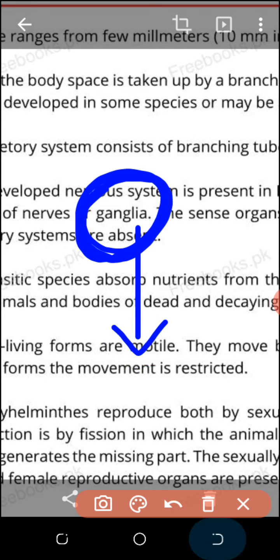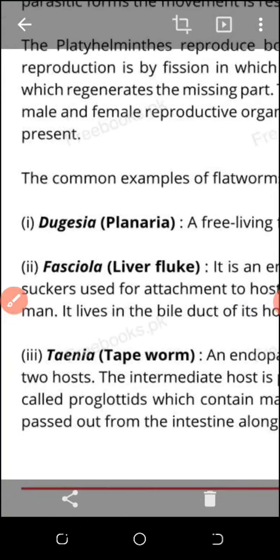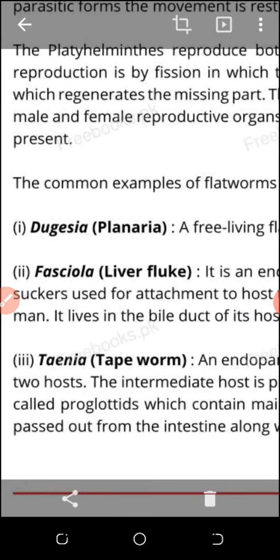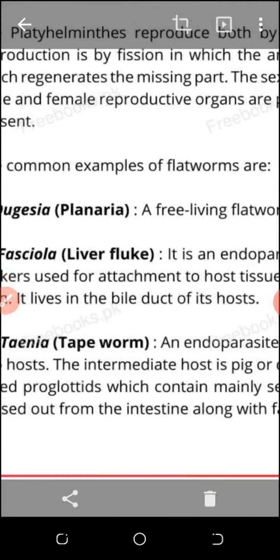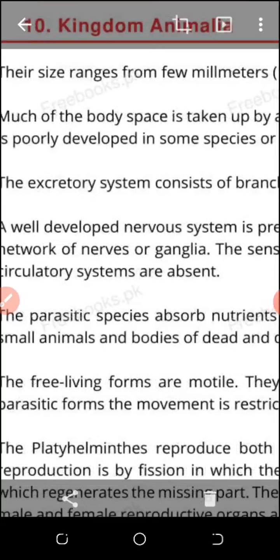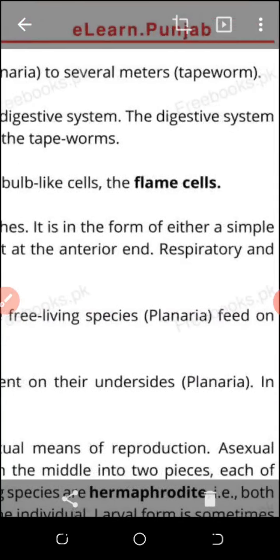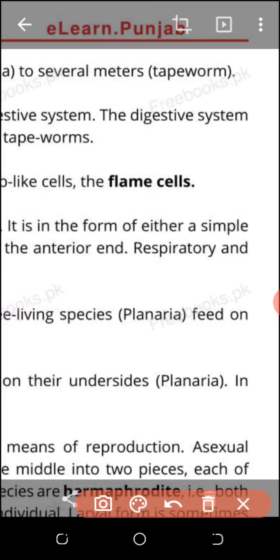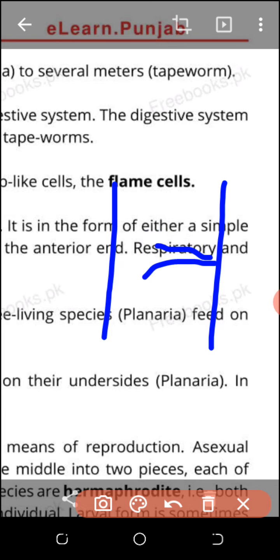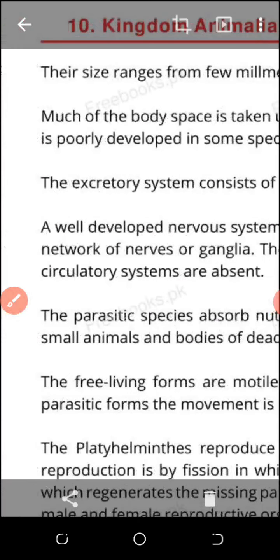We go back to some other characters of the phylum Platyhelminthes. Examples are planaria, liver fluke. The scientific name of the liver fluke is Fasciola hepatica; also Taenia, the tapeworm. These are some animals which I have written and explained here. Now about the flame cells. These are cells present inside the body. They look like flames, and they collect nitrogenous waste components. So they absorb nitrogenous waste from the body in the phylum Platyhelminthes.